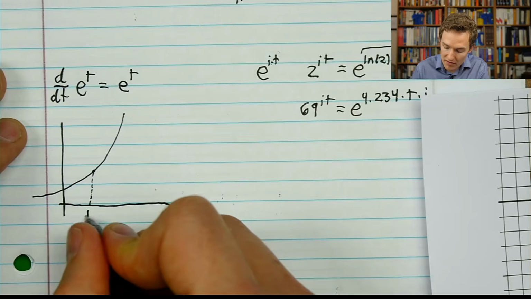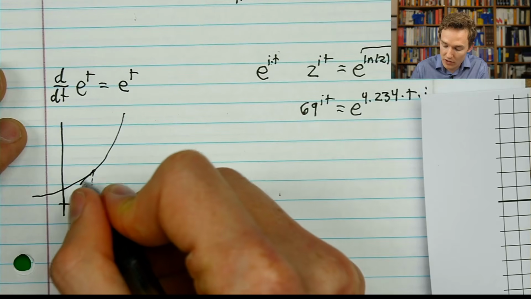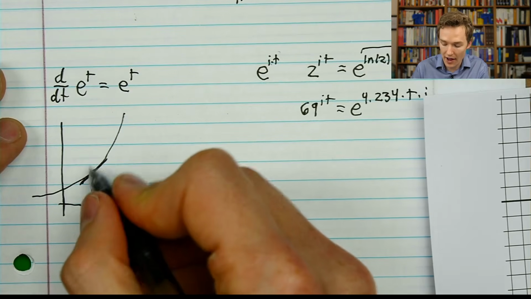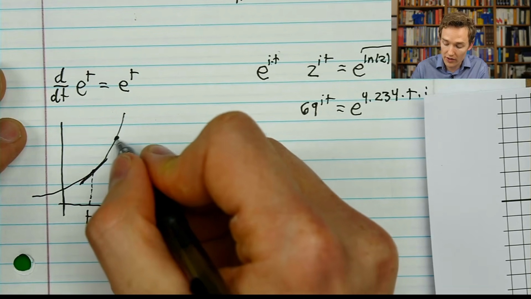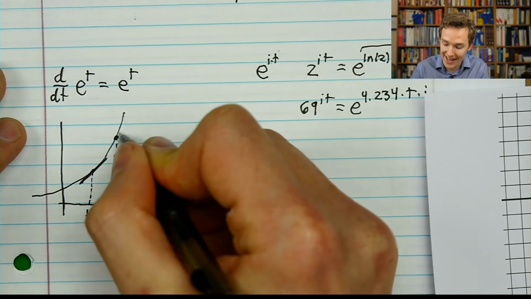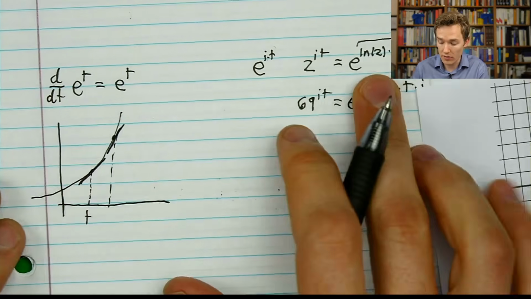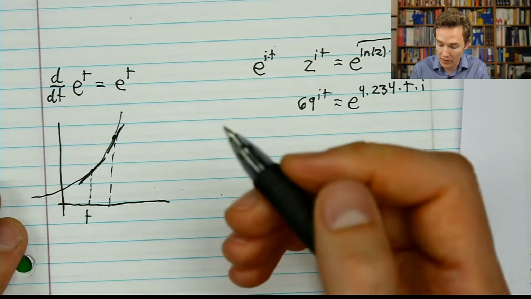And if we were to look above a value of t, the slope of this graph, the rate at which it's increasing, is actually equal to its own height. So the farther you are along the curve, meaning you have a greater height, the steeper it is. So the more money you have, the faster it grows. This is the power of compound growth.